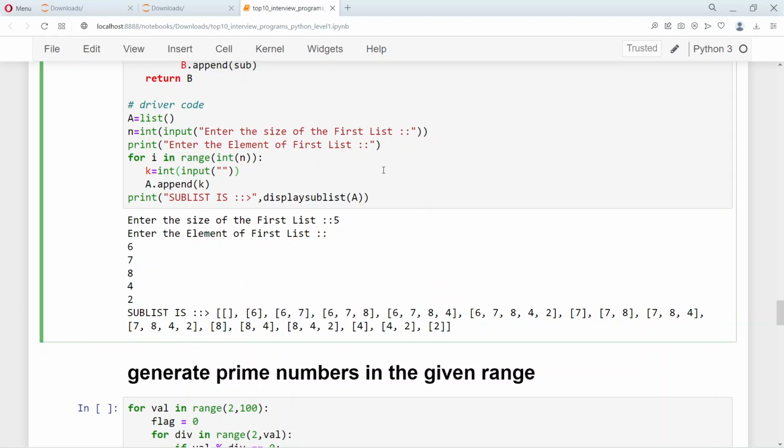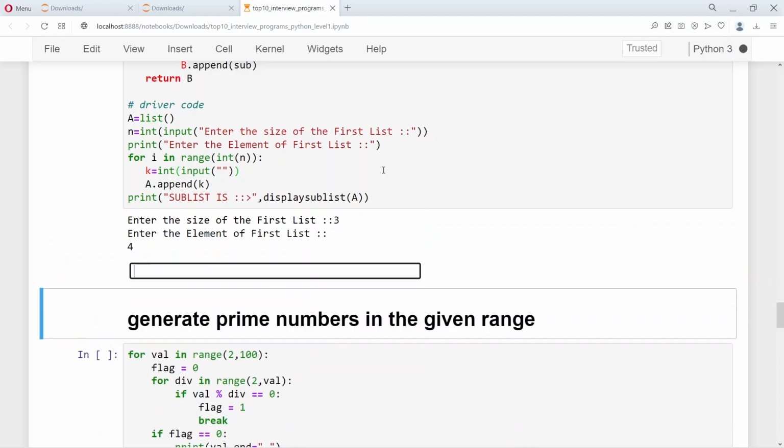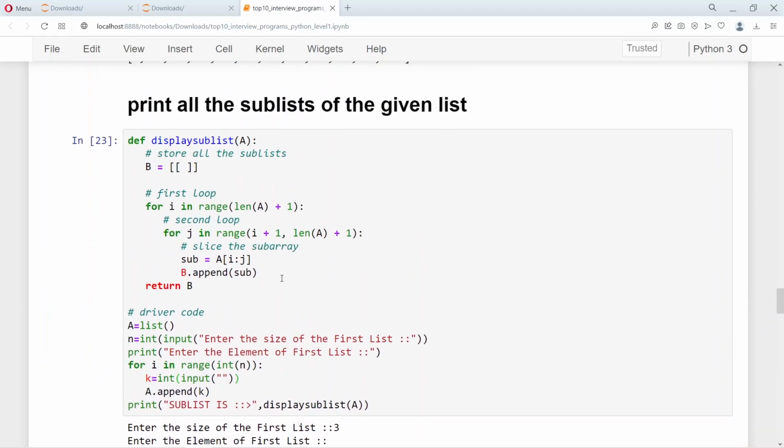So if I give only 3 numbers, which is 4, 5, and 6, so I will have 7 sets in the subset. You can count this: 2, 3, 4, 5, 6, 7. So 7 subsets in the main set, which is 2 to the power 3, which is 8, minus 1.